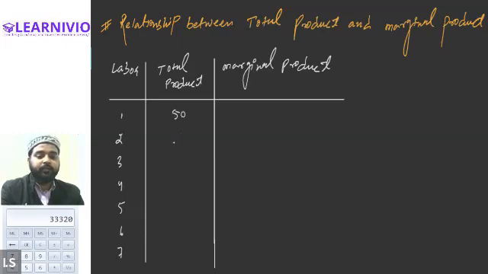Then when the second labor came in, total product rises to 120, then to 200, then 300, and after that 350, and then 360, then 360 again.